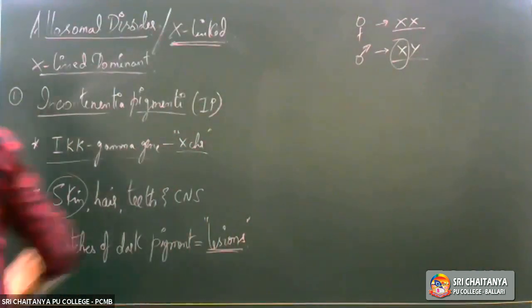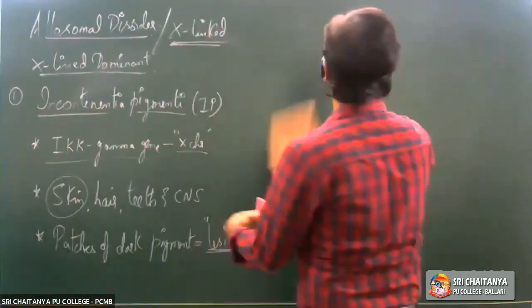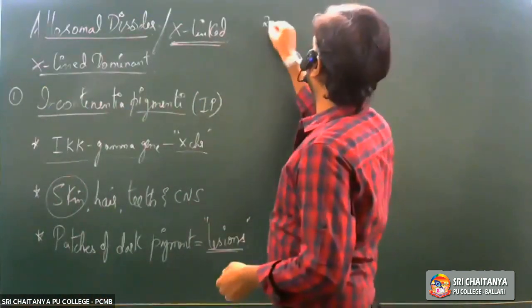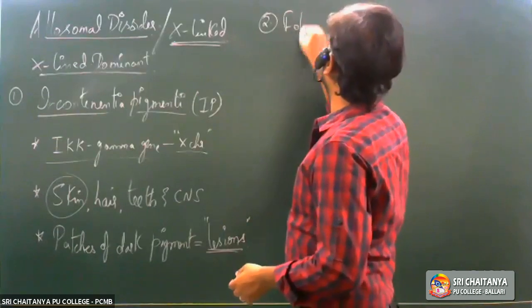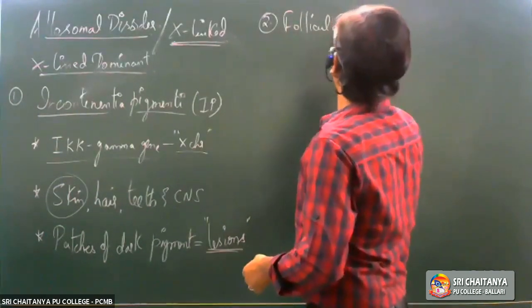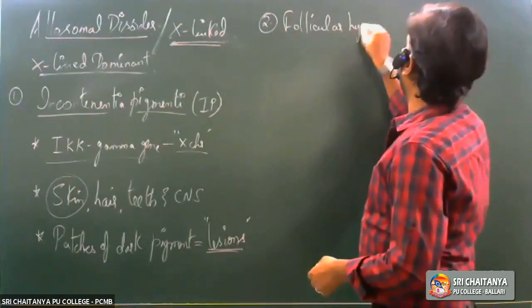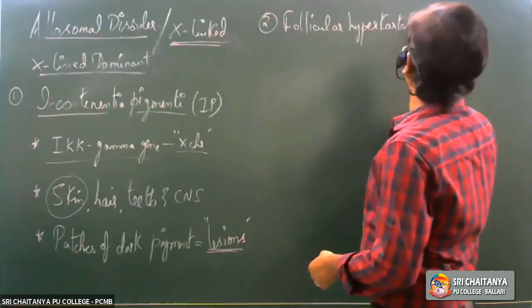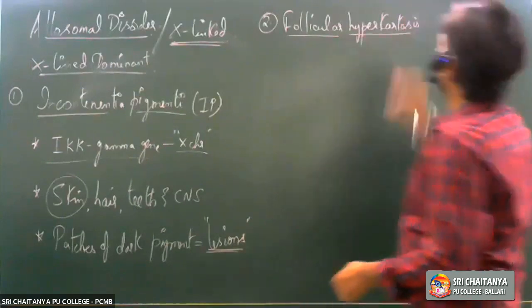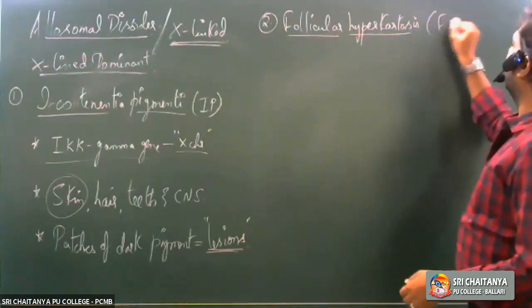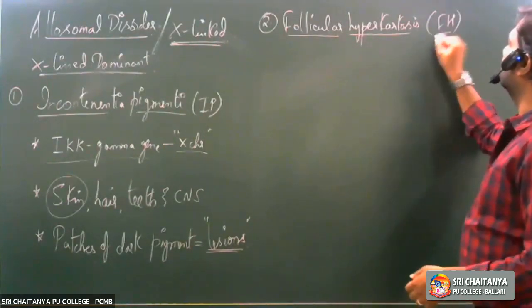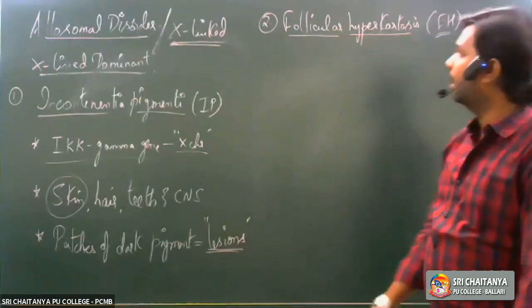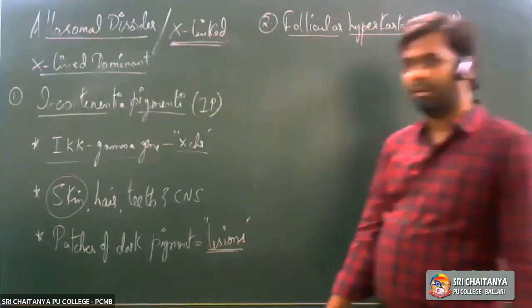The second type of X-linked dominant disorder we'll take up is called follicular hyperkeratosis. Simply, it could be abbreviated as FH, follicular hyperkeratosis, and here we had IP, incontinentia pigmentae. What happens in this disorder?